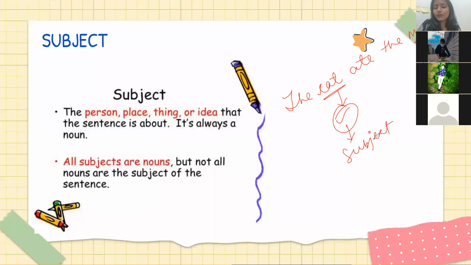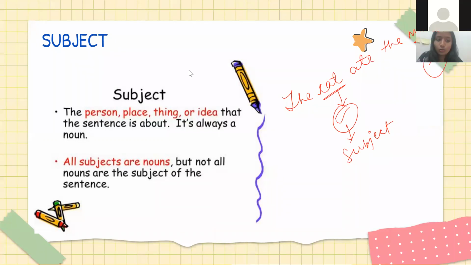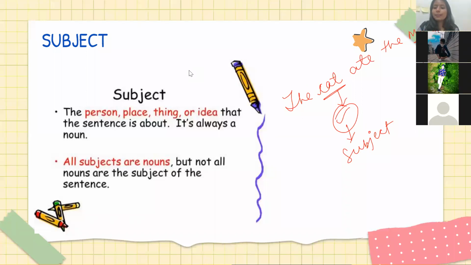Ma'am, mouse is object. We are not looking at object and all. We are only seeing subject. But I'm glad you know what is object. But right now we are only looking at subject.